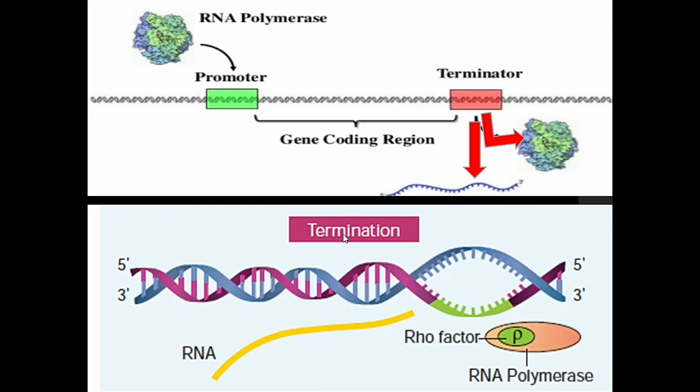Termination takes place when the RNA polymerase reaches the terminator sequence. The terminator sequence is recognized by RNA polymerase with the help of Rho factor. The terminator separates the RNA polymerase and mRNA.